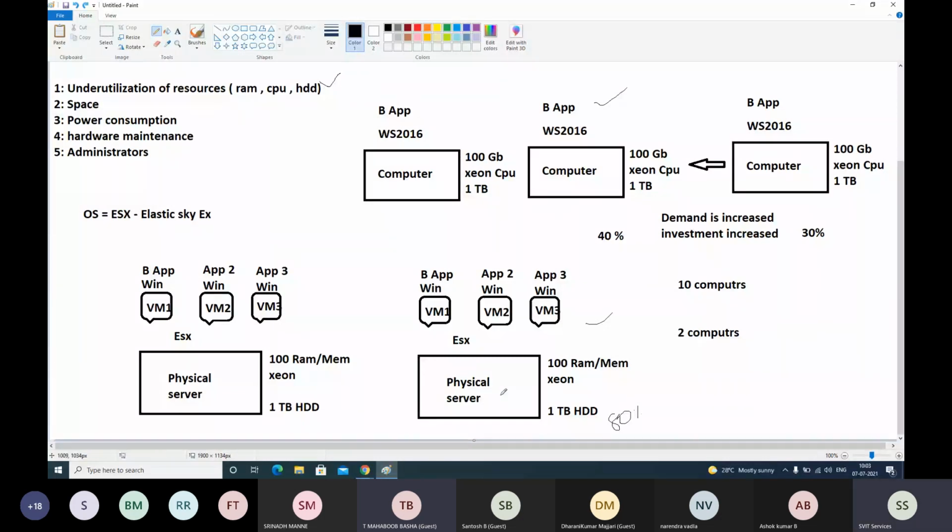Sir, in a physical computer, we have created multiple VMs, VM1, VM2. Are there any clashes between those, sir? No, they are completely independent VMs. It is a separate VM, it is a separate VM. There is no clash at all. You can install Windows here, Linux here, older version or higher version, doesn't matter. They are completely independent. There is no clash between these virtual computers. Okay, sir. Thank you.